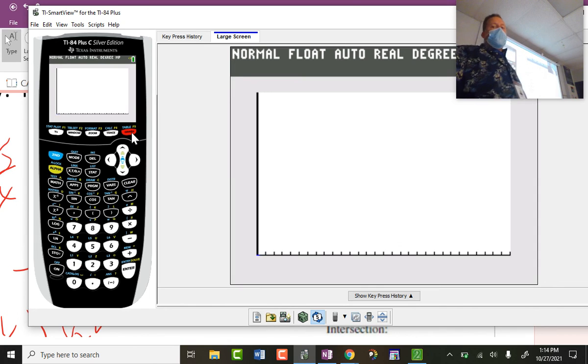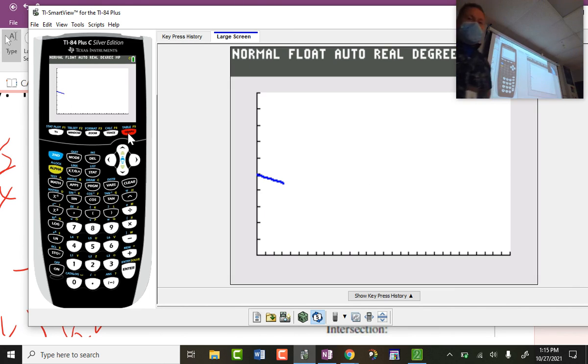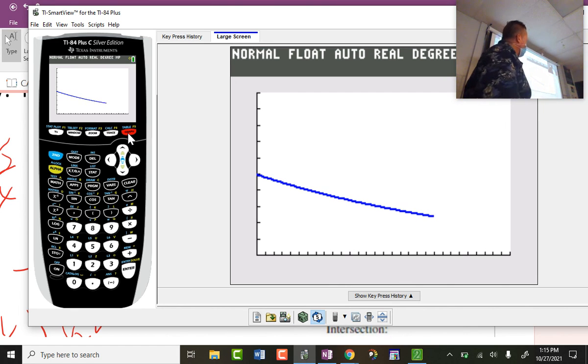Watch what happens with my graphs, which is not what I showed you on that screen. Oh gosh, I know why this happened. My bad, dogs. What did I also not change? I didn't change my Y window. There's no way in heck I need to be going to 400,000. I need to be going to like 10 maybe, or 8. But I'll go to 10. Yeah, I forgot about that. There we go. There's the exponential graph. I wanted to emulate this instead of talk about it in that previous one.